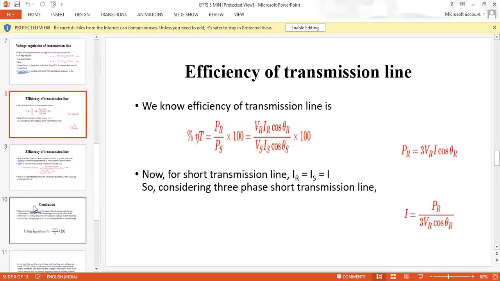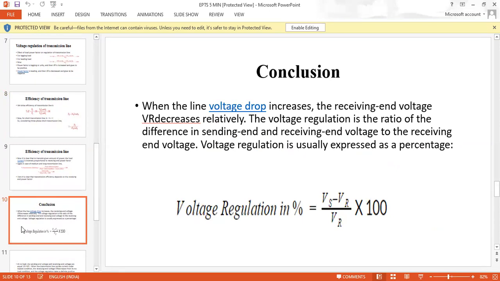And at last, the conclusion is, when the line voltage drop increases, the receiving end voltage VR decreases relatively. The voltage regulation is the ratio of the difference in sending end and receiving end voltage to the receiving end voltage. Voltage regulation is usually expressed as a percentage. Voltage regulation in percentage is nothing but (VS minus VR) by VR into 100.